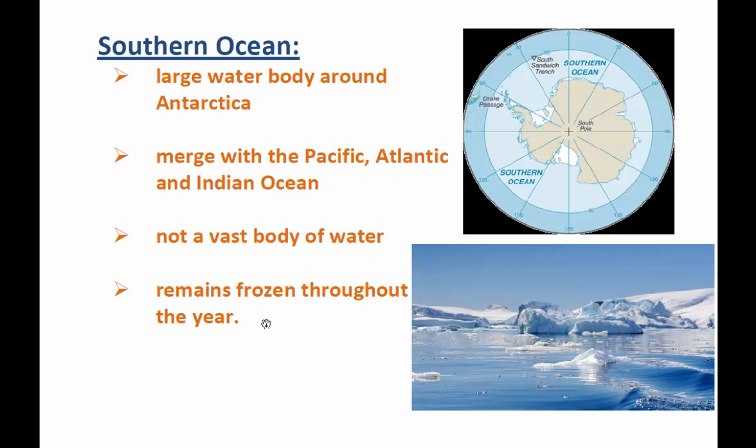Throughout the year it is always frozen, and it is covered with ice. Polar bears and some of the polar animals live there, seals and all. And for human beings, it's very difficult for navigation. It's very difficult for sailing ships and all. So because it is frozen throughout the year.